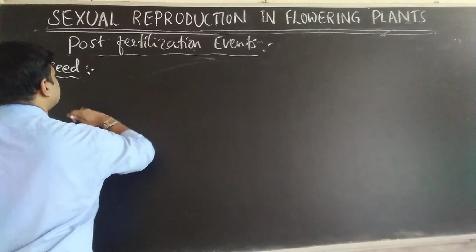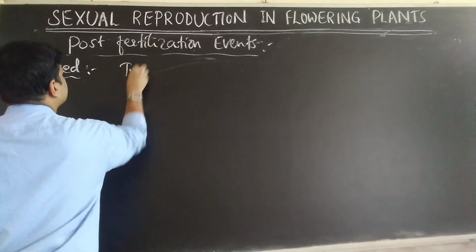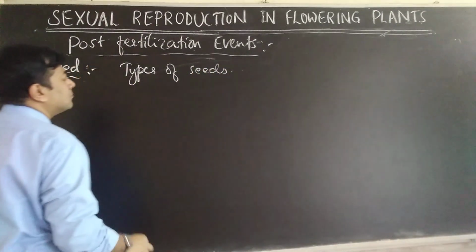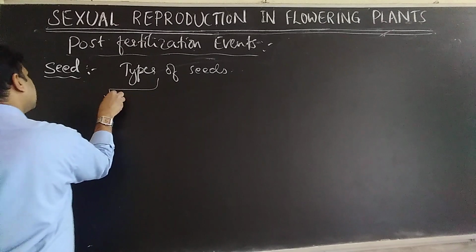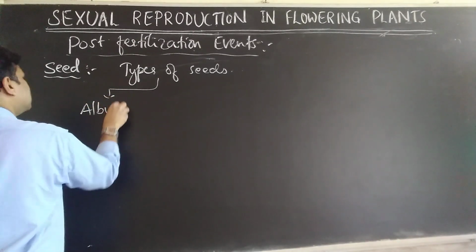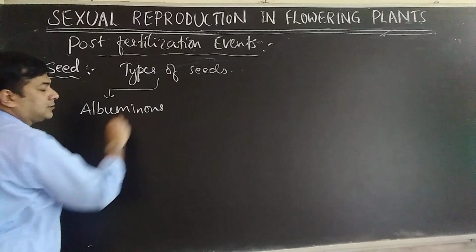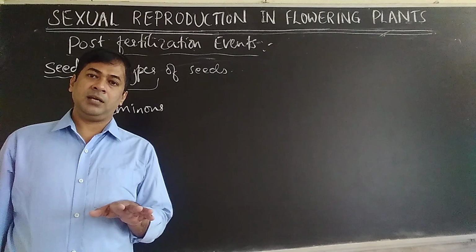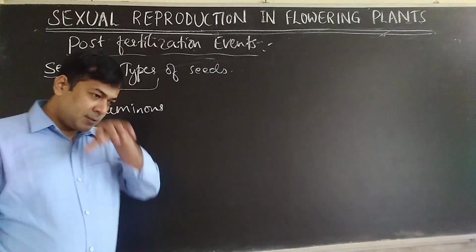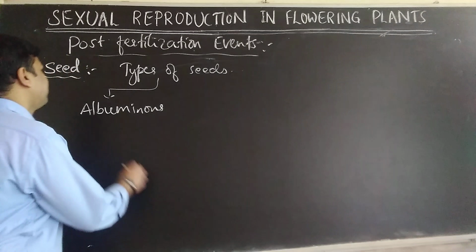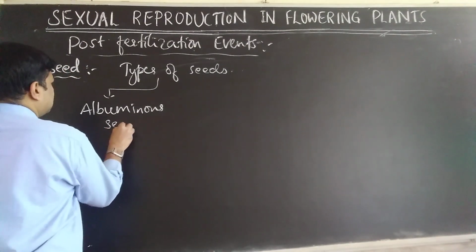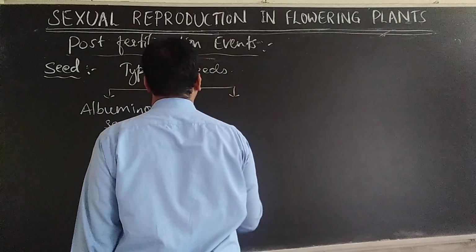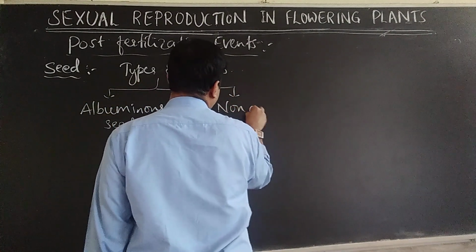Then let us see types of seeds. There are two types of seeds mainly, based on whether endosperm is still remaining or endosperm is completely used. That is, with endosperm, without endosperm. So albuminous seeds, non-albuminous seeds.